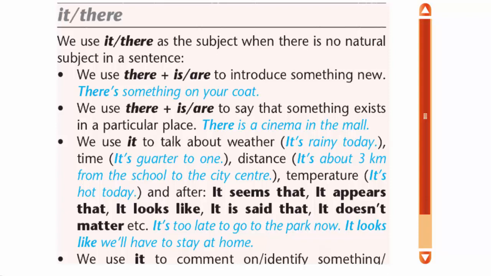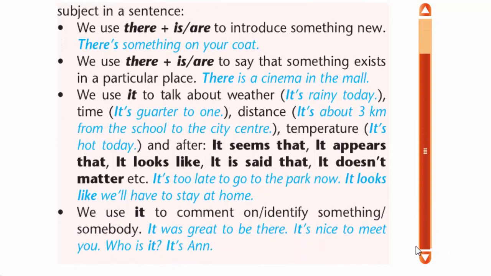We use it to talk about weather. For example, it's rainy today. About time. It's 1:45. About distance. It's about 3 kilometers from the school to the city center. About temperature. It's hot today. And after: it seems that, it appears that, it looks like, it is said that, it doesn't matter. It's too late to go to the park now. It looks like we'll have to stay at home.